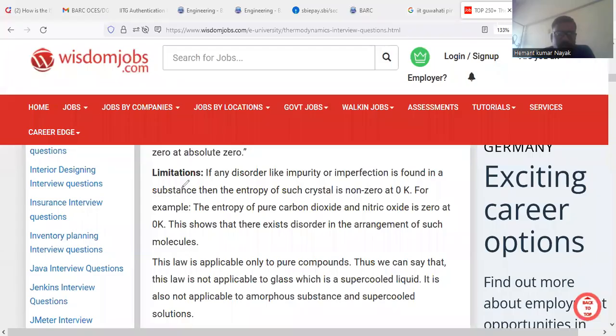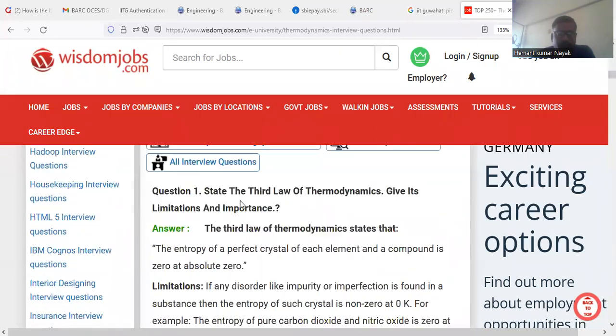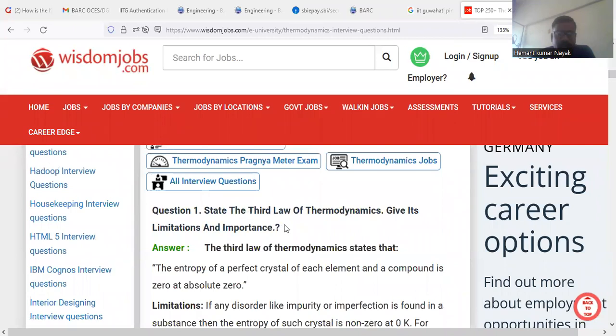I'm sharing my screen. First, the first question is: state the third law of thermodynamics, give its limitation and importance.